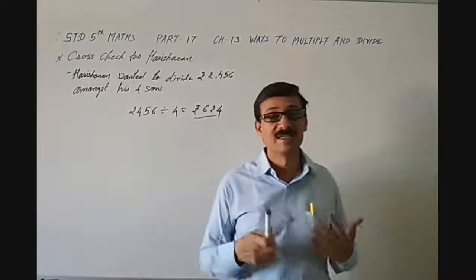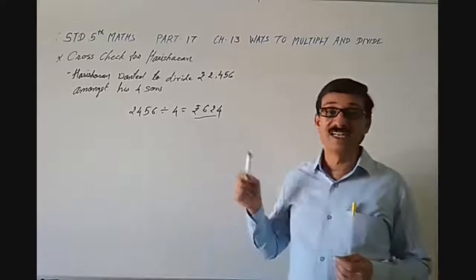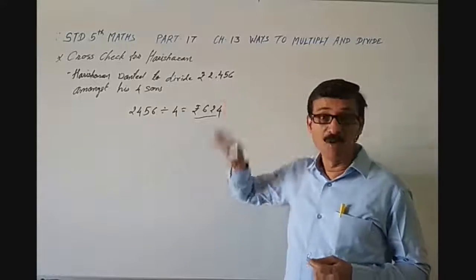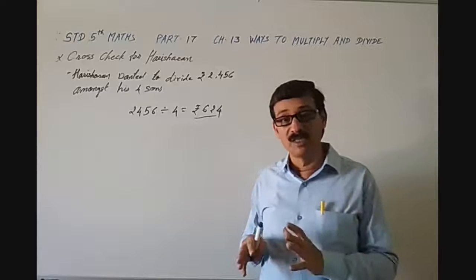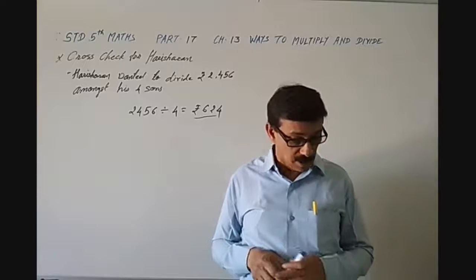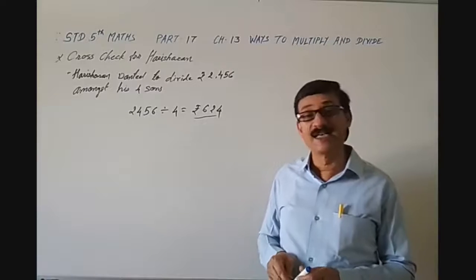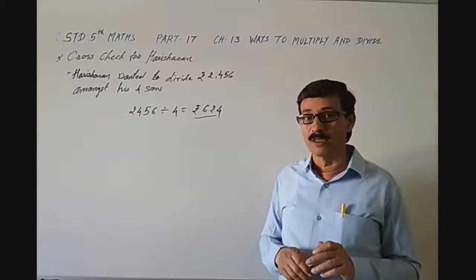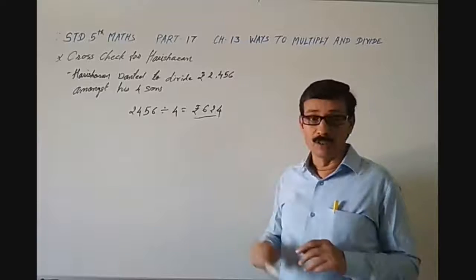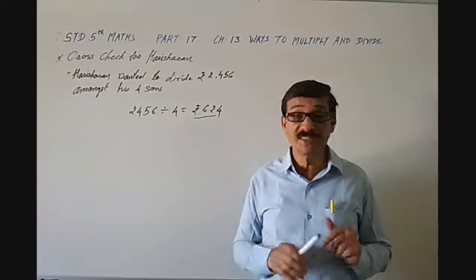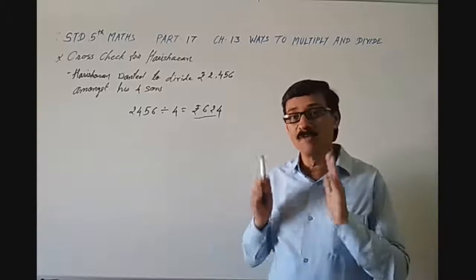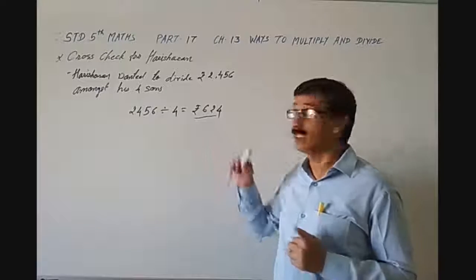So Harisharan started giving rupees 624 from this amount, but the youngest one was left with less money. That means this division is wrong. Ideally there should be 4 equal parts, but it is not there.